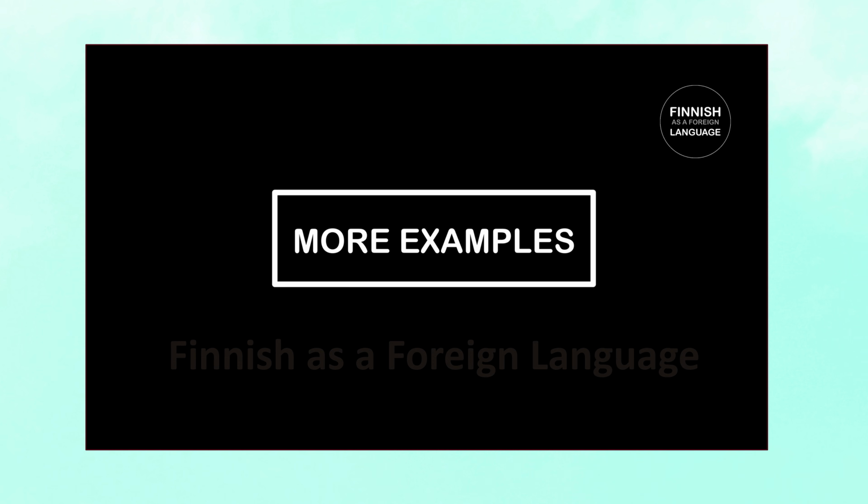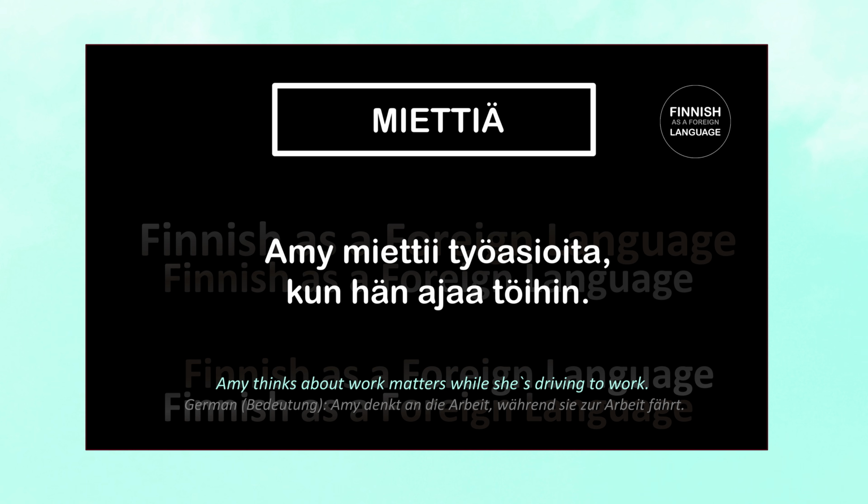Now let's take a look at some more examples. Amy miettii työasioita, kun hän ajaa töihin means Amy thinks about work matters or work-related things when she's driving to work. Let's go step by step. Amy miettii means Amy's thinking.